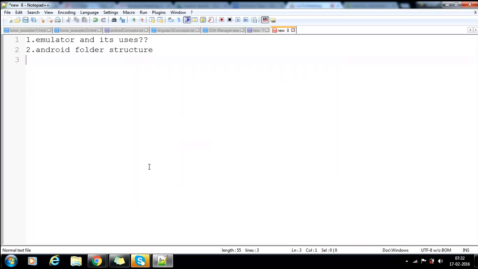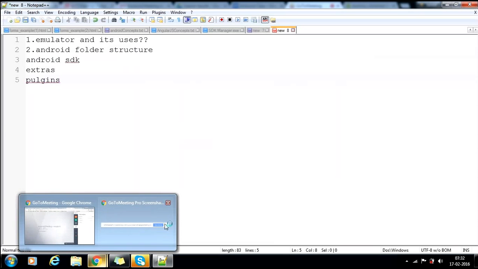What happens is the folder structure would be Android SDK. In the Android SDK folder, we'll have a lot of things: extras, plugins. When you install Android, you will get all these things.